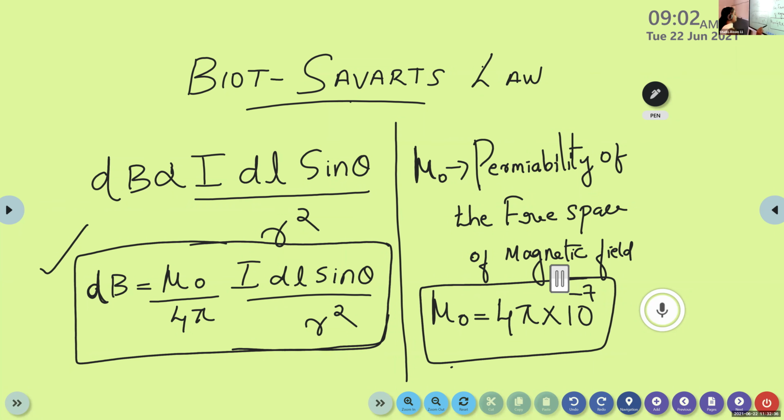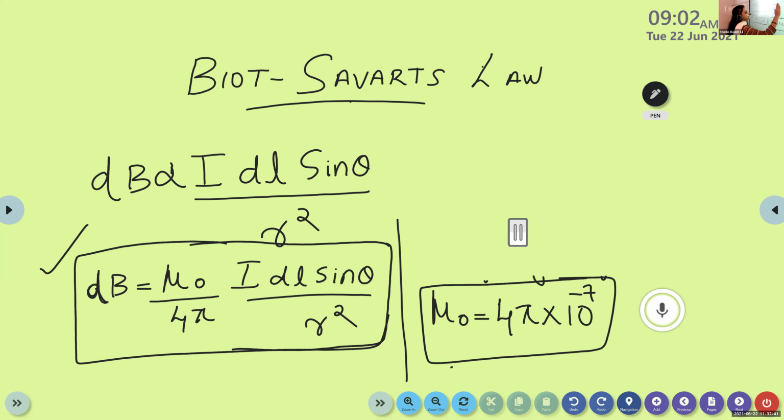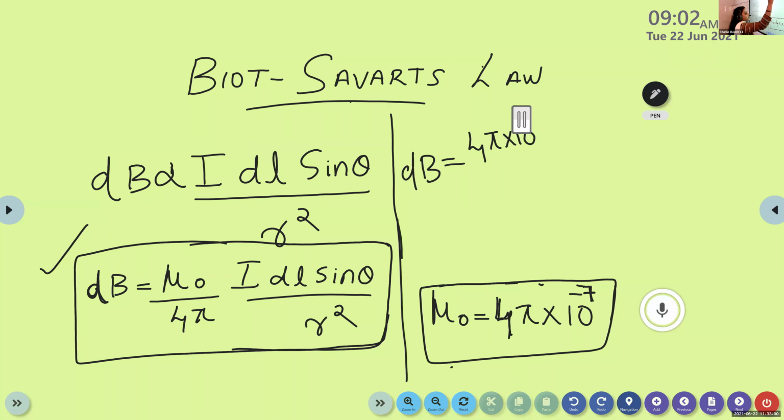Now we can substitute the value of mu 0 in this equation. For numerical calculation, you can use this substitution. So dB is equal to 4 pi into 10 raised to minus 7 divided by 4 pi into IDL sine theta divided by r square.